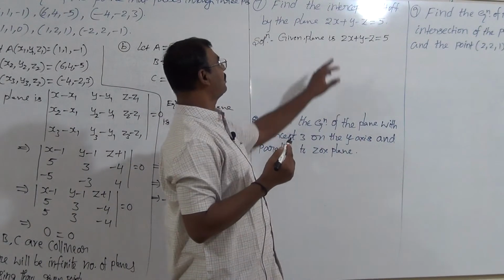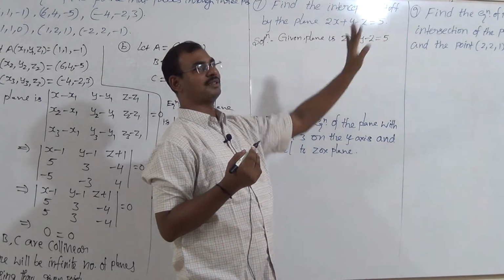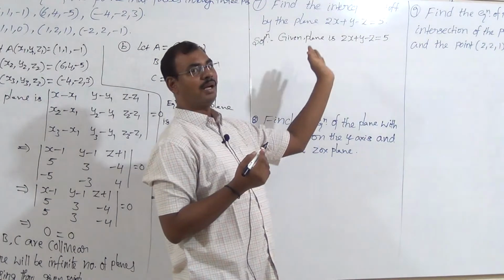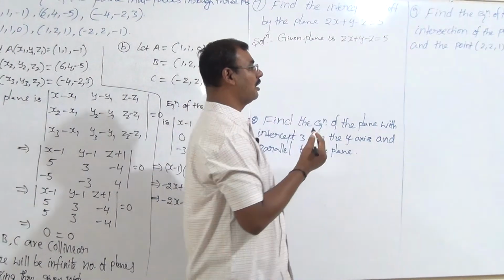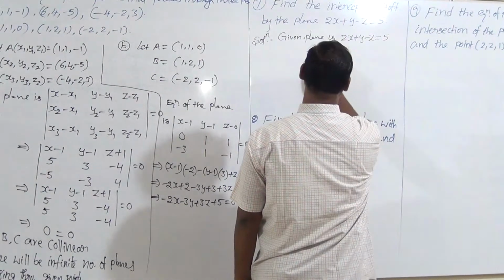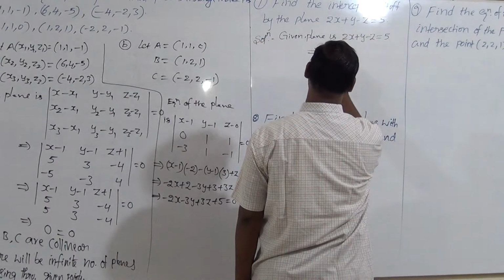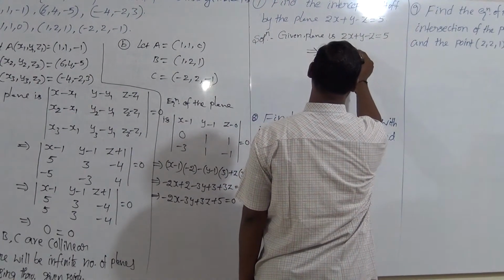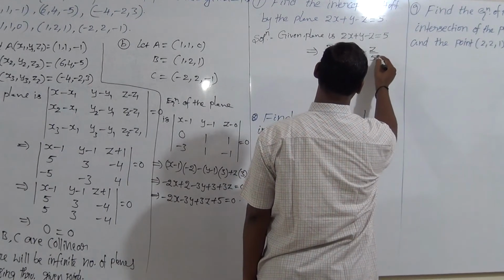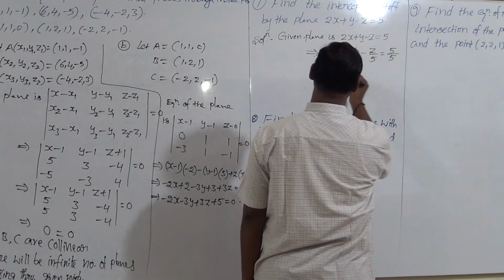If it is not like this, firstly you have to take the positive constant on the right side. Hereafter divide by the constant on both sides, so divide by 5. It changes like this: 2x upon 5 plus y upon 5 minus z upon 5 equals 5 divided by 5.